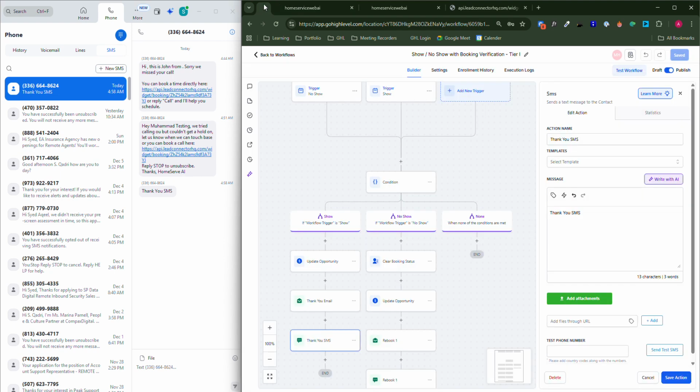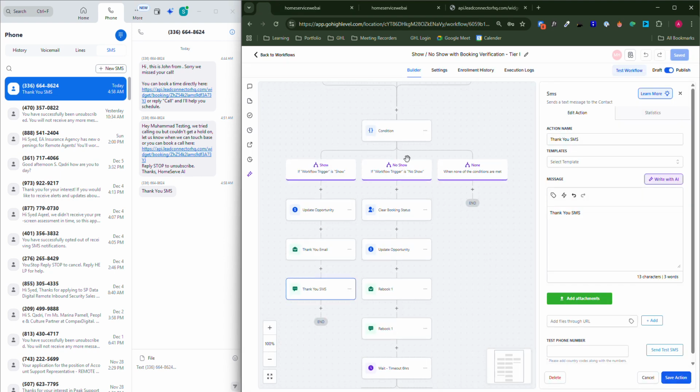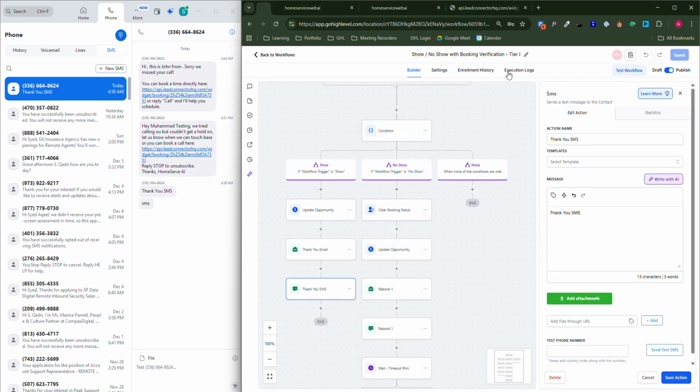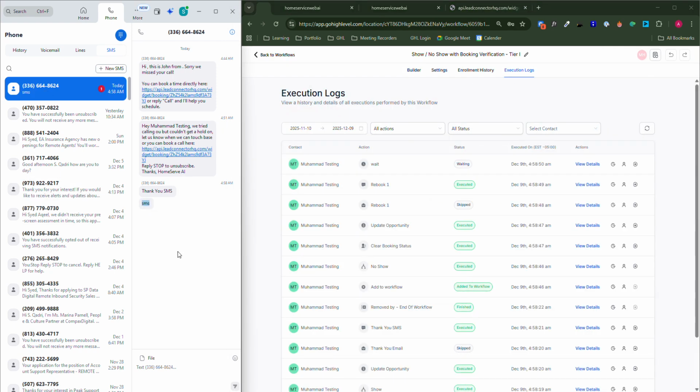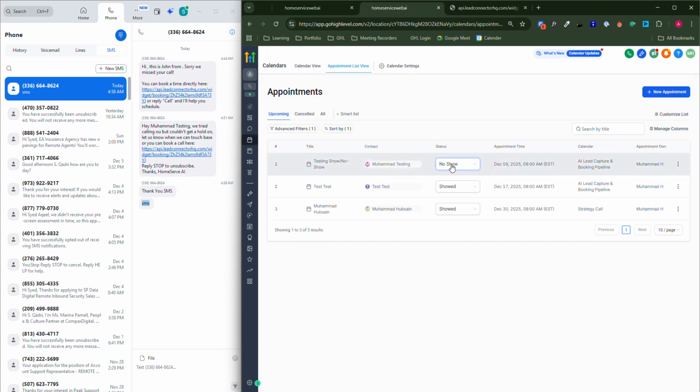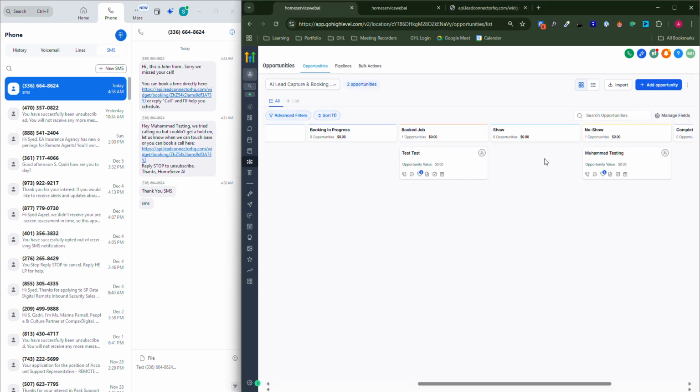But for other people that did not attend the call, we will get a rebook email. For example, over here, I change the status to no show. In a few moments, I will get the SMS to rebook the call. Now, this doesn't only change the status or send us an SMS or email notification, it also does the pipeline movement.